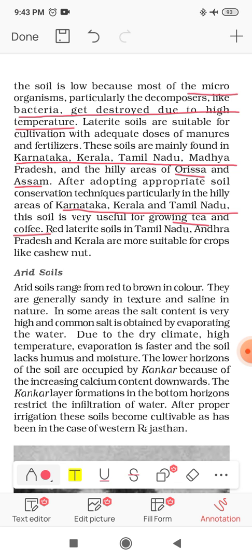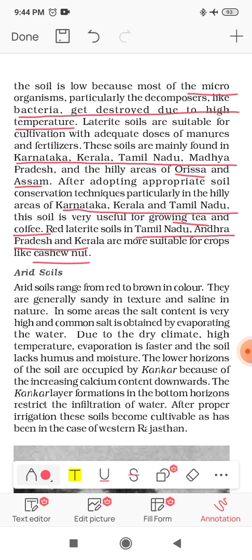So for tea and coffee, basically we don't require alluvial soil. In this laterite soil also we can grow tea and coffee. Red laterite soils in Tamil Nadu, Andhra Pradesh and Kerala are mostly suitable for crops of cashew nuts. So not only tea and coffee, we can also produce cashew nuts in this laterite soil, in some parts of Kerala, Tamil Nadu and Andhra Pradesh.